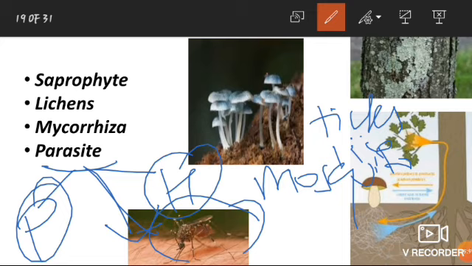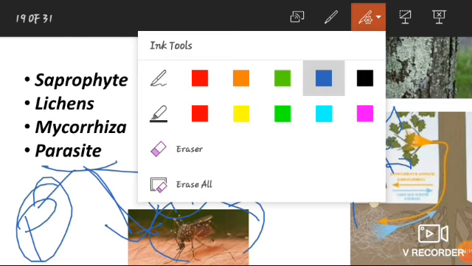Examples of ectoparasite are lice, fleas, ticks, and examples of endoparasite are malarial parasites, liver fluke, etc. So, this is about parasites.